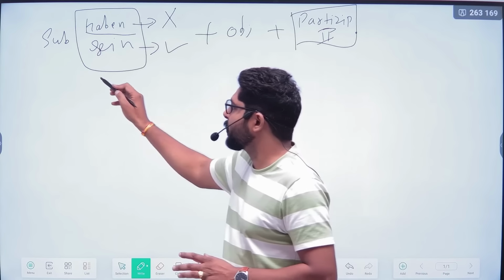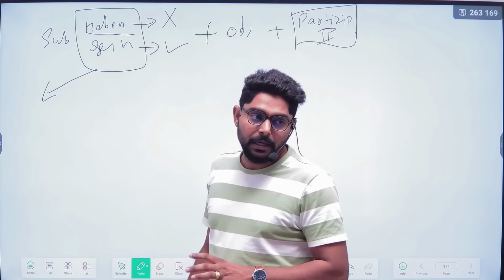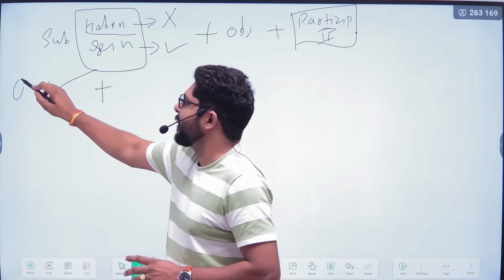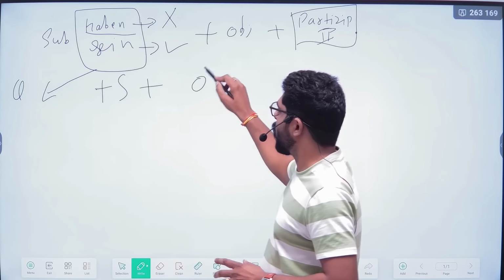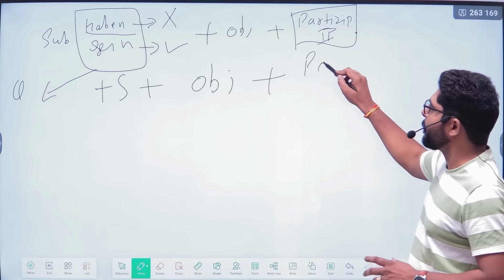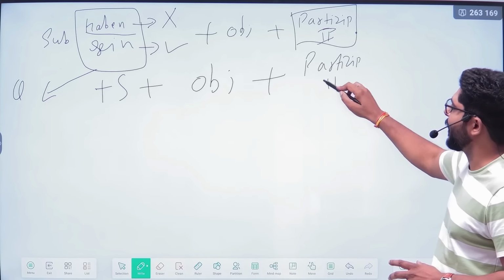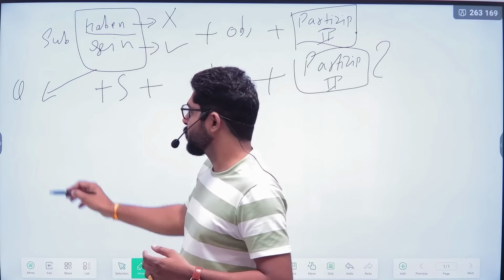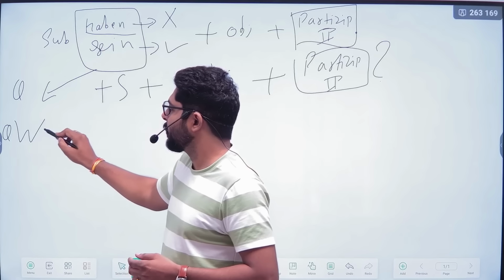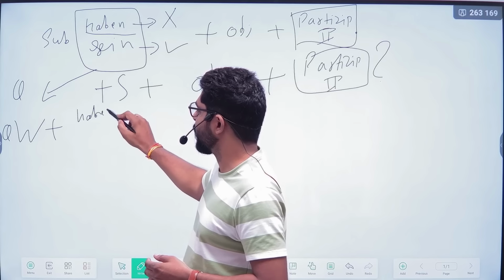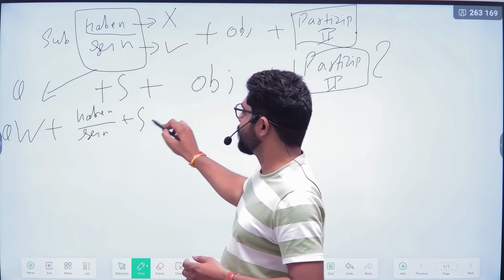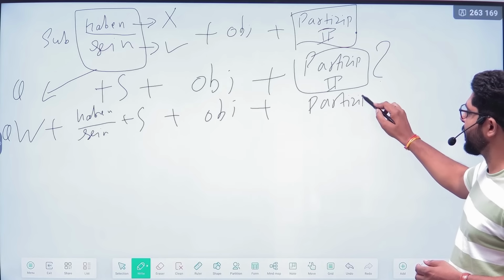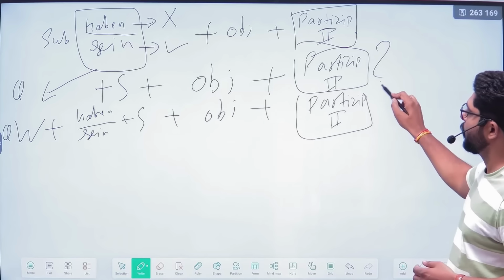So now, you know that if you want to make a yes and no question, in the yes and no question, the haben or sein conjugation will come in the first position, then immediately the subject, then the object, remaining things or whatever, and Partizip zwei will be at the end of the sentence with a question mark. And in the W question also, the W question word will come first, and then the haben or sein conjugation, and then subject, object, and Partizip zwei will still be at the end of the sentence with a question mark.